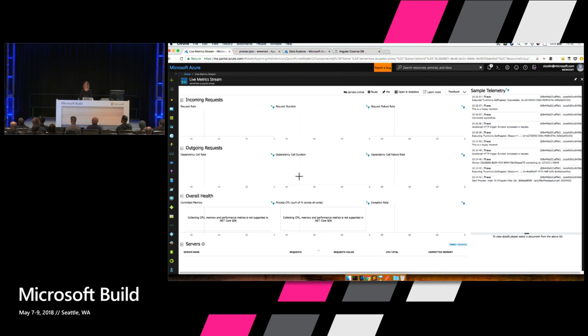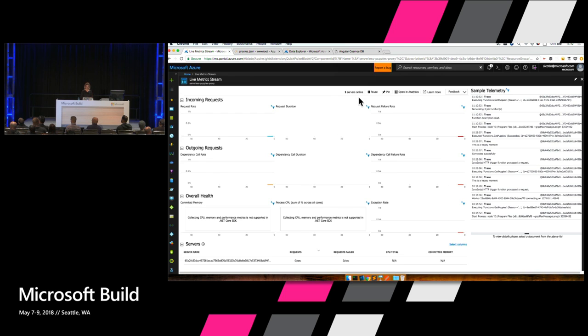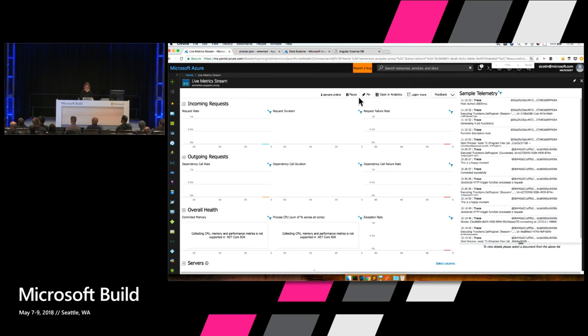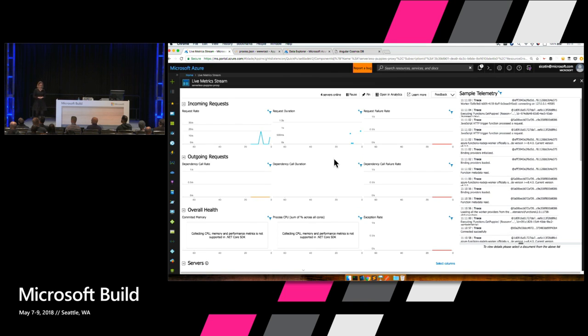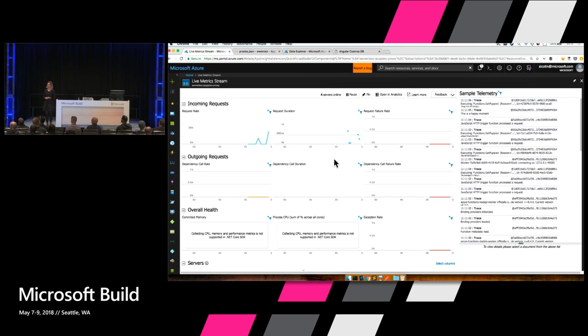Hopefully this will start. So we can see that we have one server online here, and some requests are coming in. And the number of servers is updating. So now we have 4 servers online.